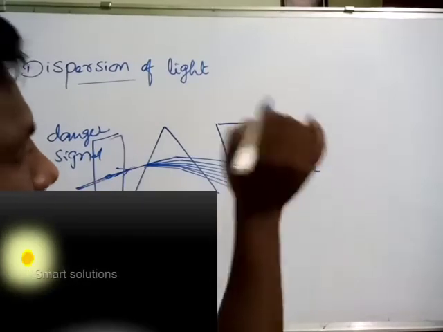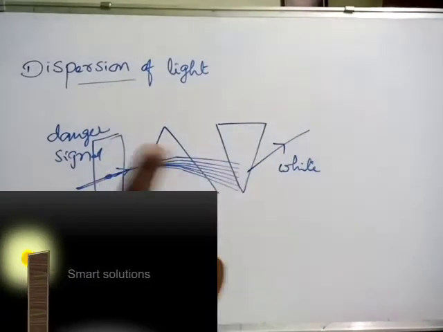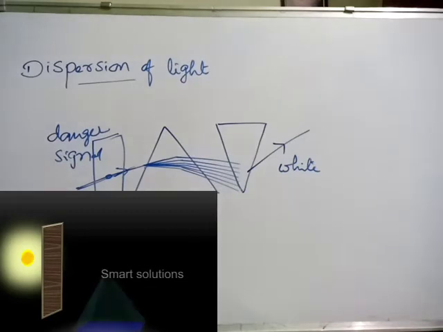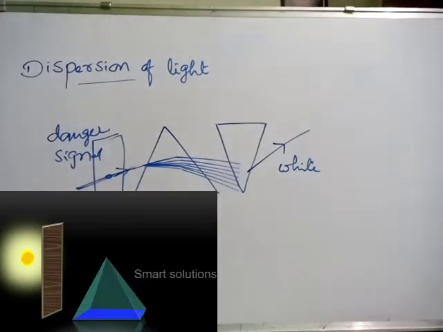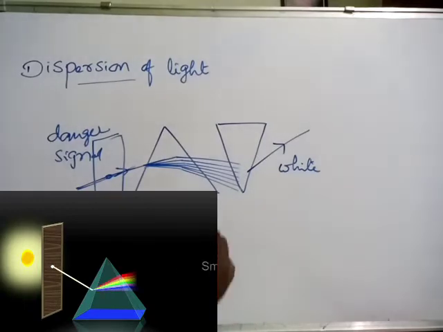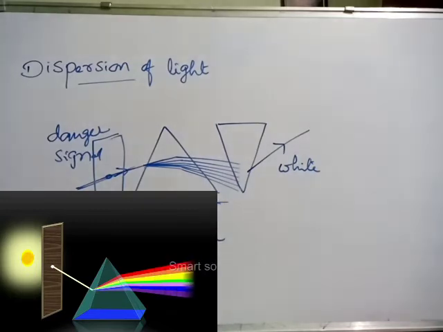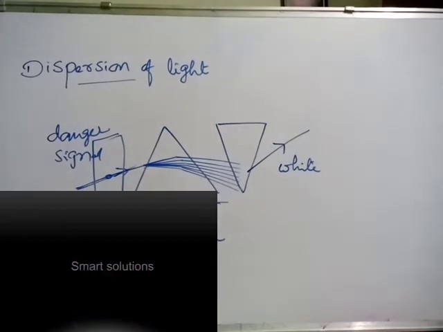Newton said that sunlight is not a single color; it is a band of combination of 7 different colors, that is VIBGYOR.